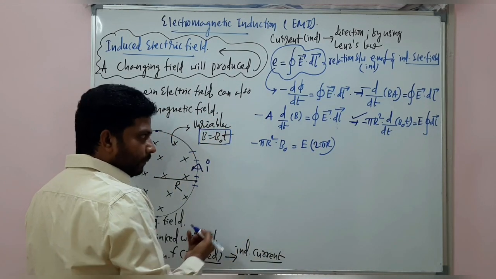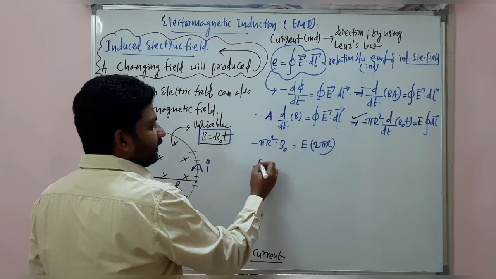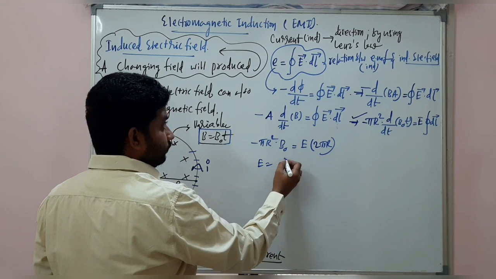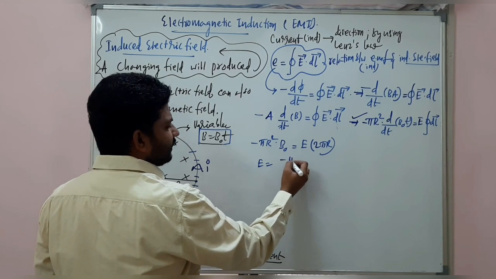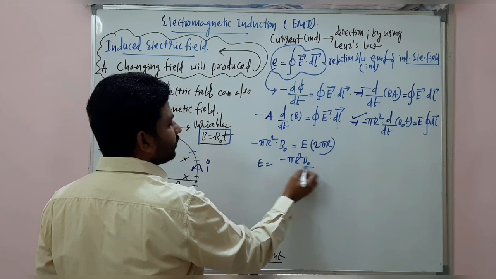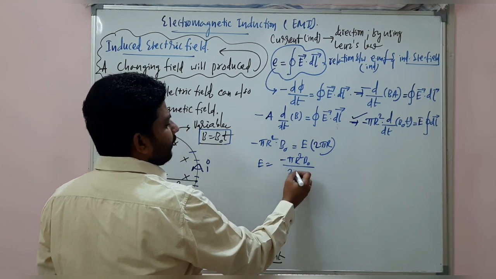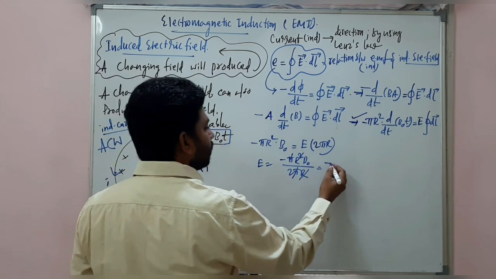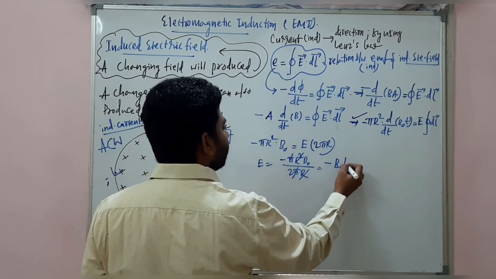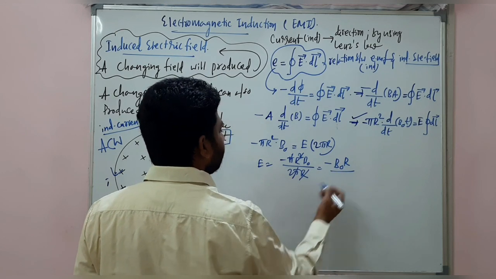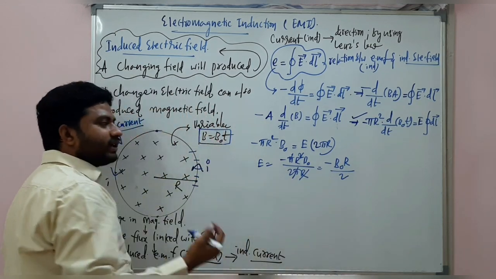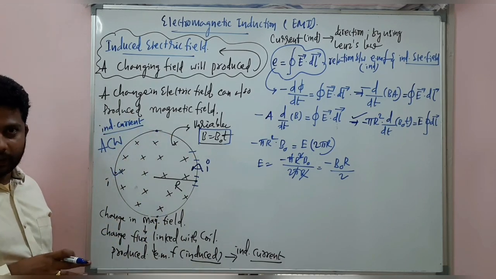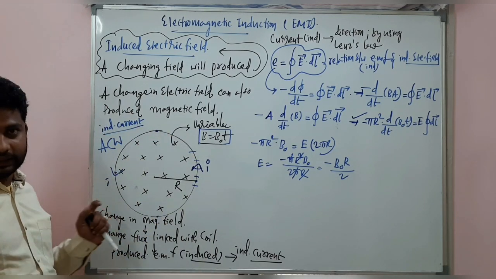Now we can find the E value from here. E is equal to minus pi r square B naught divided by 2 pi r. Pi cancels, one r cancels. So what is that? Minus B naught into r divided by 2. So this is the induced electric field associated in this case.